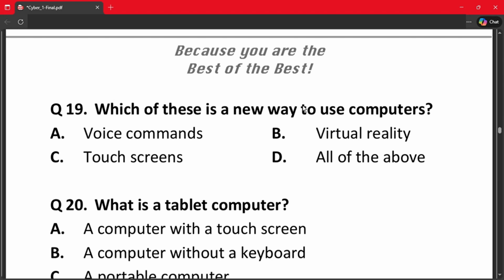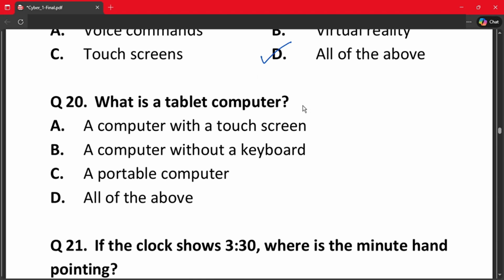The next question is question number 19. Which of these is a new way to use computers? A. Voice commands. B. Virtual reality. C. Touch screens. And D. All of the above. So the new way is all of the above. With the use of artificial intelligence, we can do all three. Let's move on to the next question.